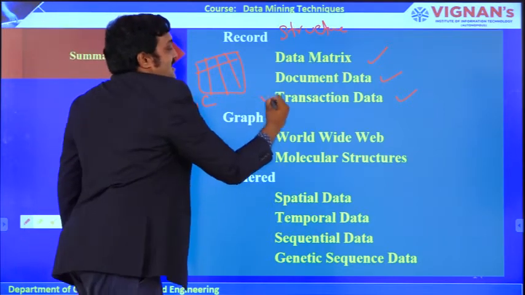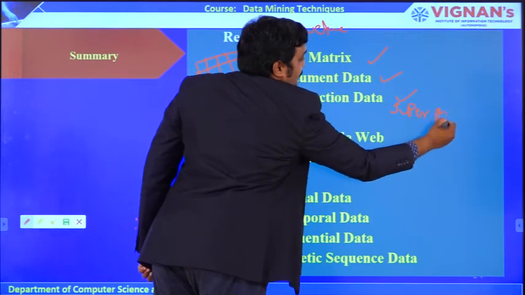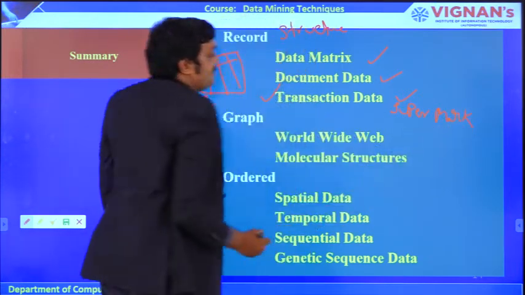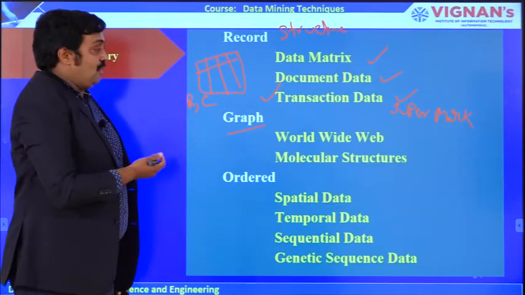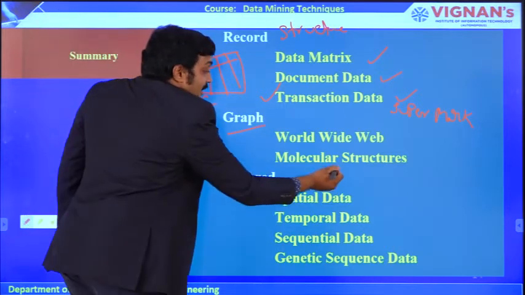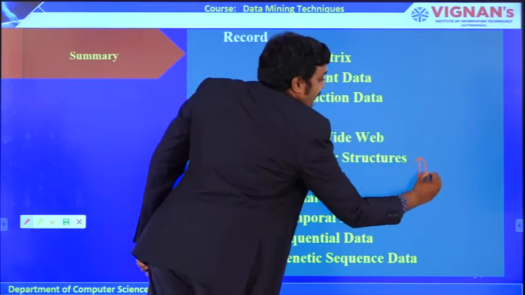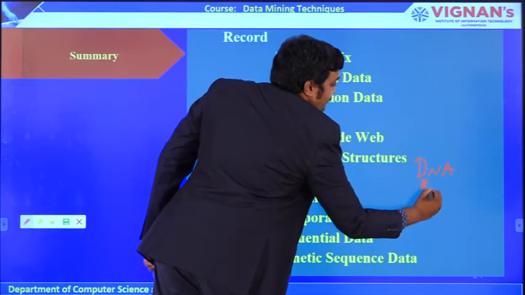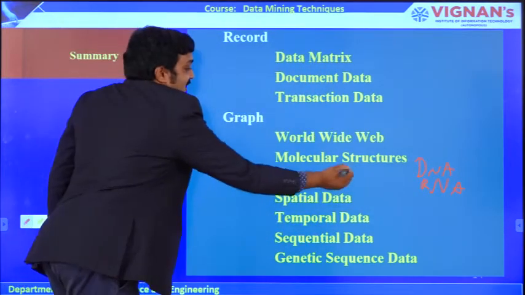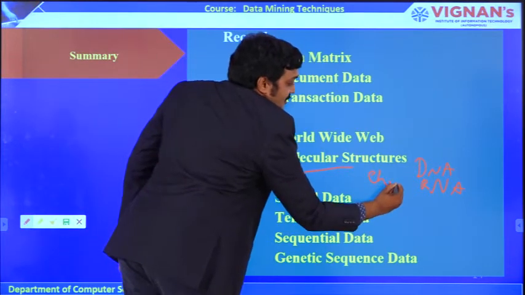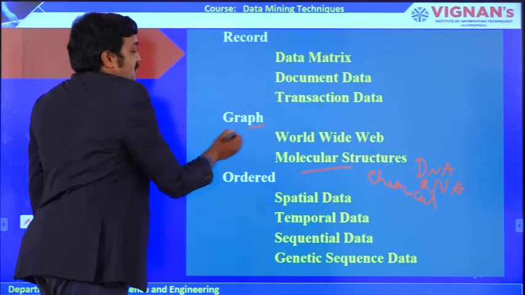A transaction is like supermarket data, market data, the sequence of patterns of how purchasing happens. Graph, I just discussed: the World Wide Web, and biological and chemical structures like DNA and RNA. Molecular structures in chemical industries show how data is in a graph-based format.